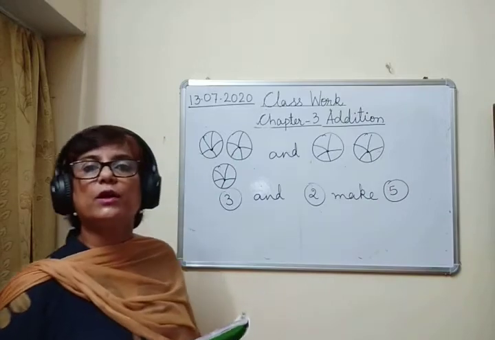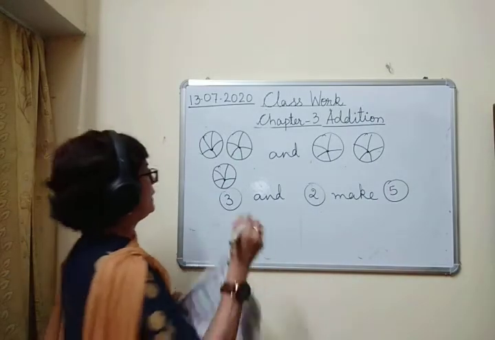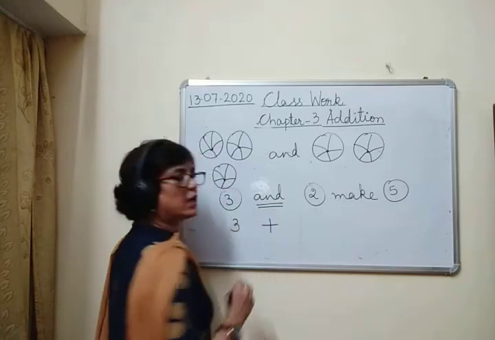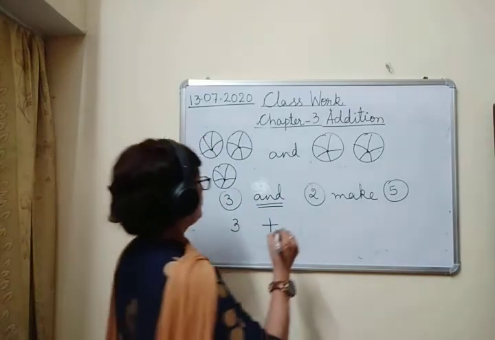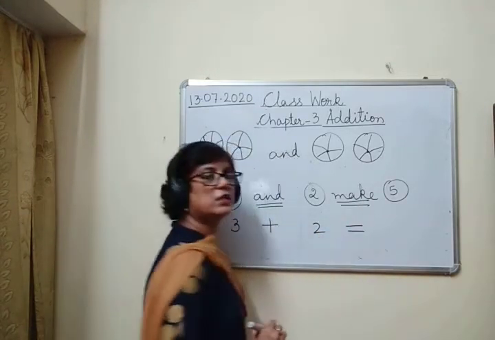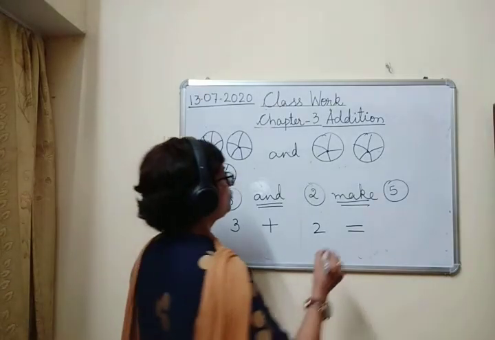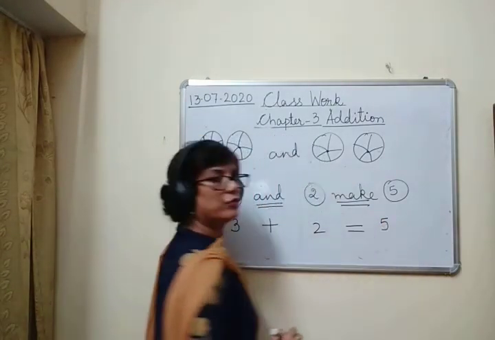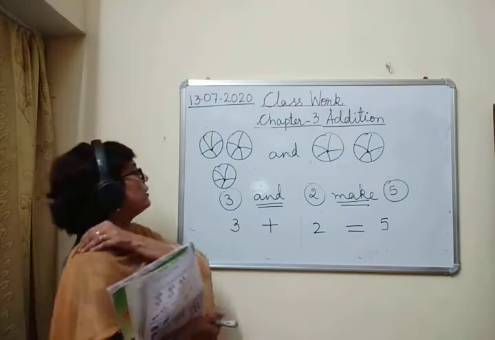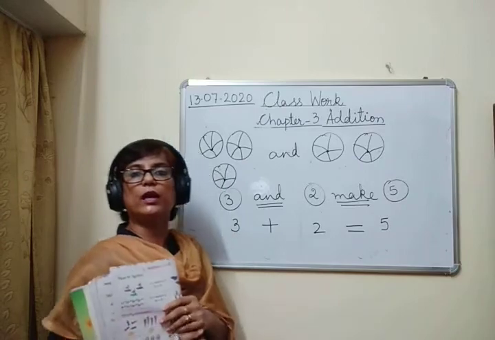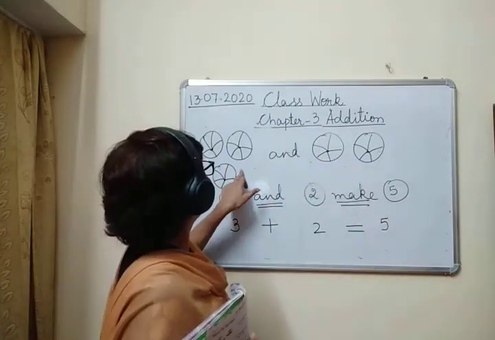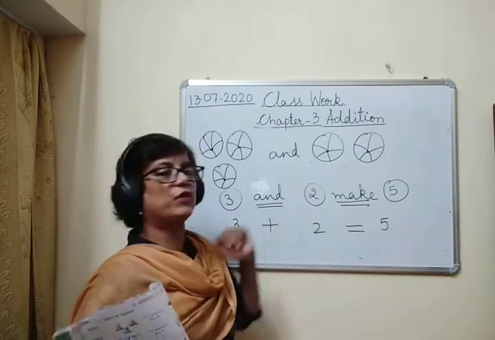3 and 2 मिला के कितना हो गया? 5. So we write it as 3, in place of and I use the sign of plus, 3 plus 2, and in place of make I use the sign of is equal to. So 3 plus 2 is equal to 5. Okay. In this group I have 3 balls. In another group I have 2 balls. So when I combine both the groups, 3 balls and 2 balls, it becomes 5 balls.